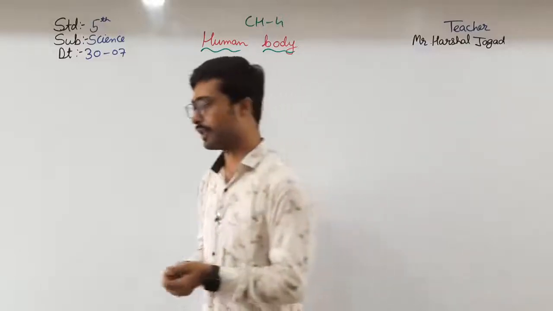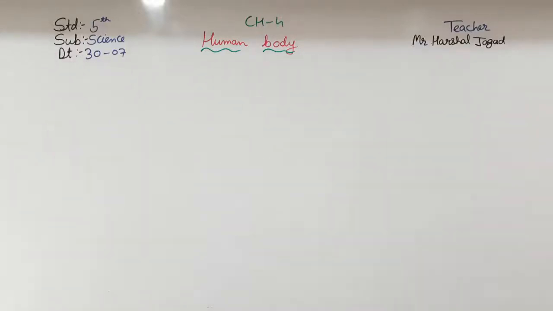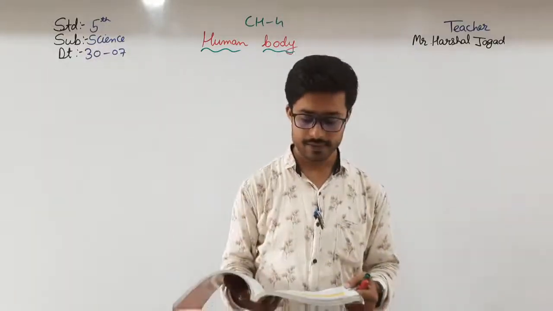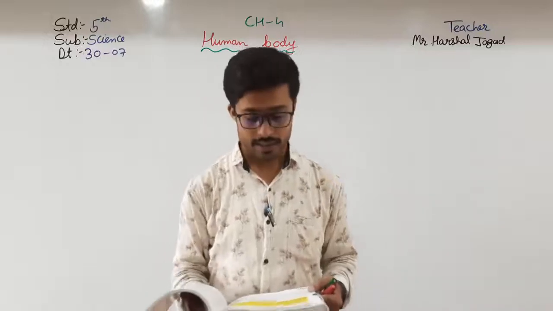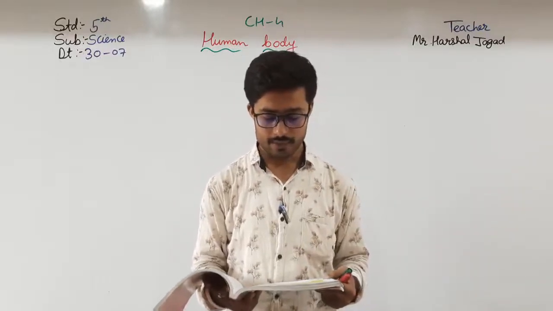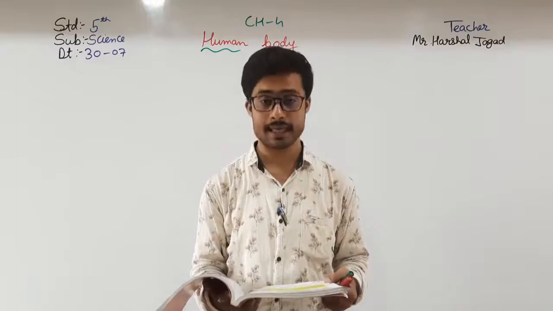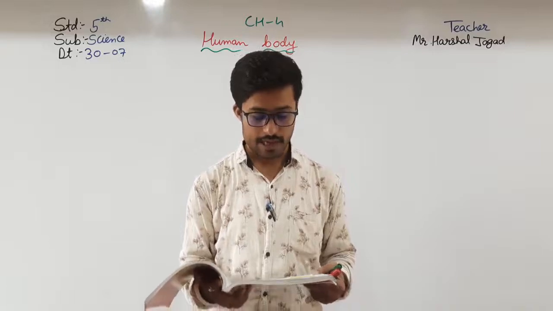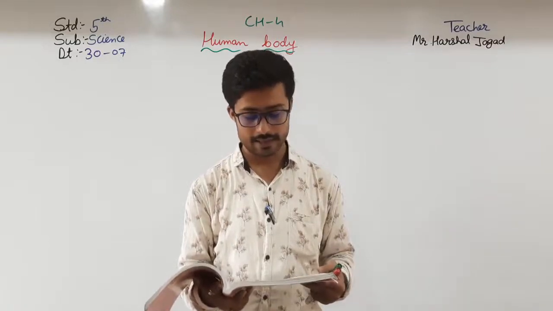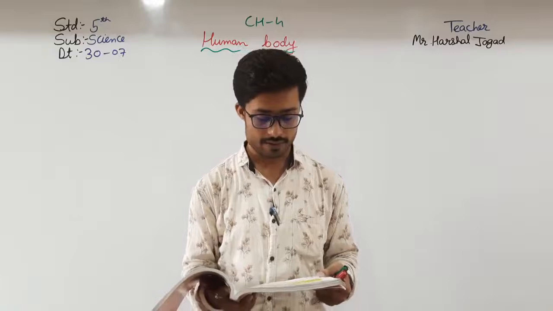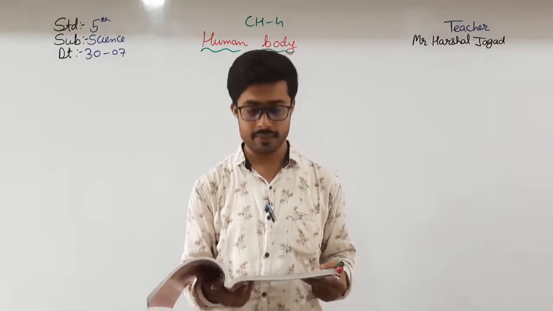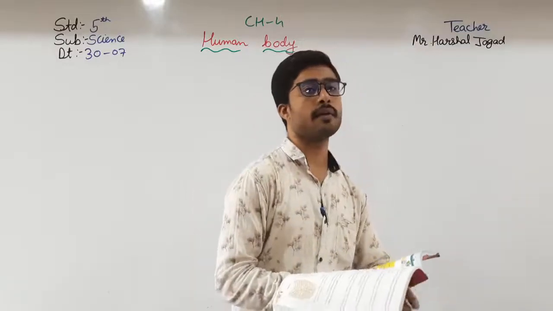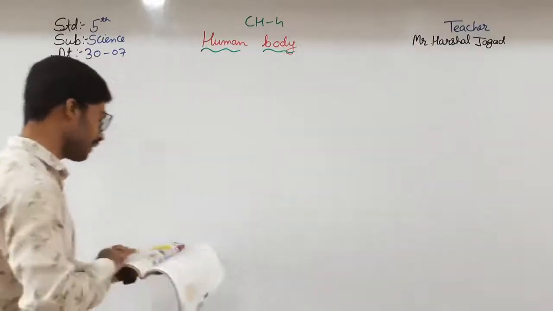Let us read the introduction part which is given over here. The human body consists of many organs. Each organ has its own function. All the organs work together to help us perform our daily activities. The body has both internal and external organs. Our eyes, ears, nose, tongue, and skin are some of the external organs. We also have internal organs such as brain, heart, lungs, liver. So here first of all, talking about the internal organs and the external organs.